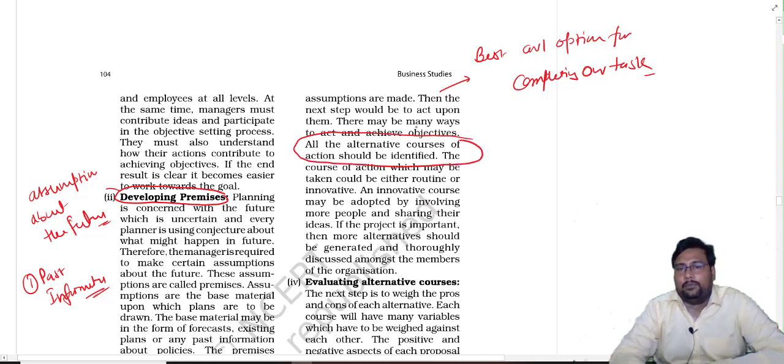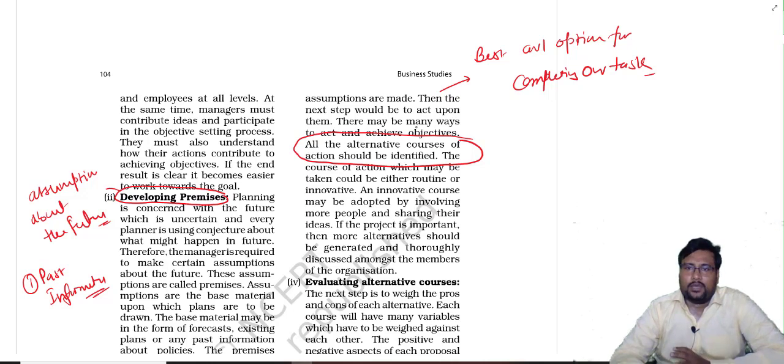All the available courses of action should be identified, and always try that. We have to find out innovative, creative options which are new, which our competitors do not have. Then only we can go for the best available options.